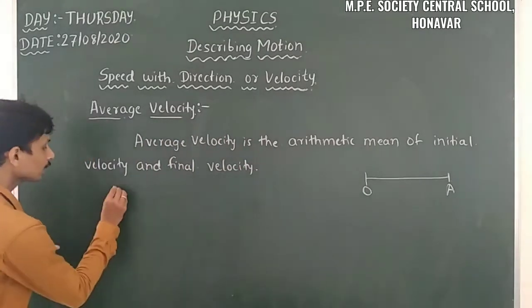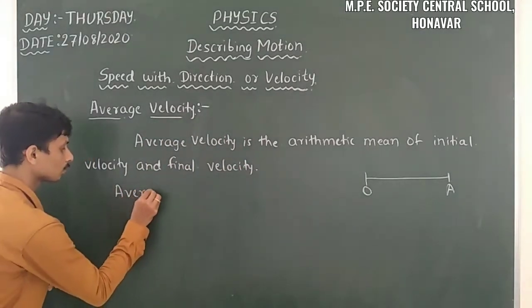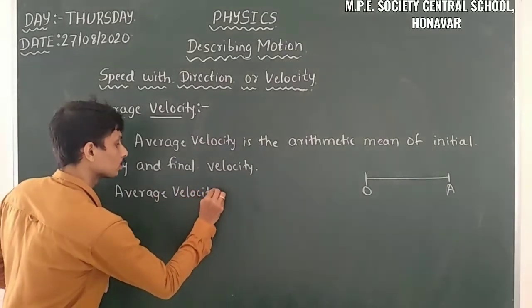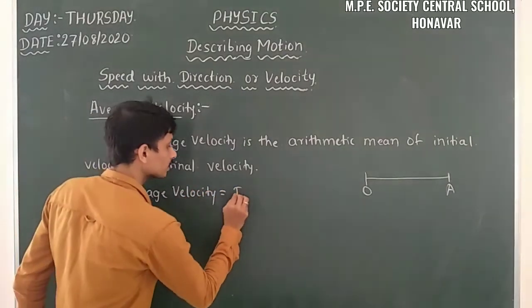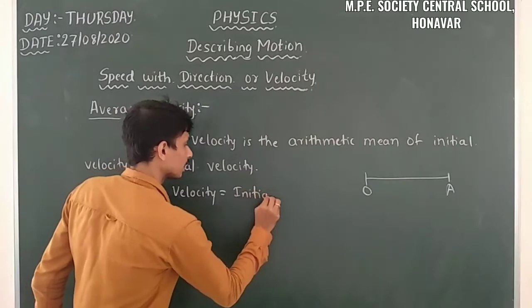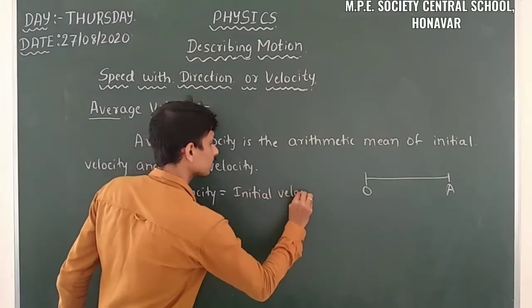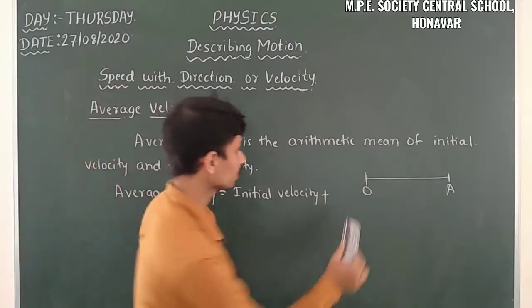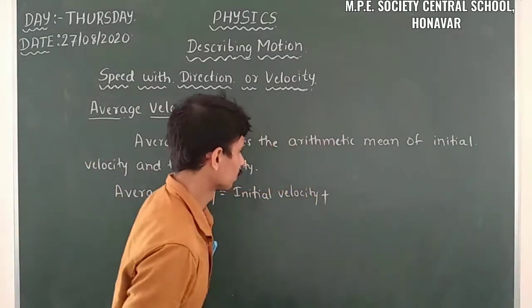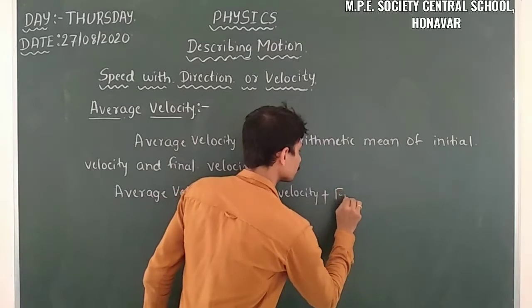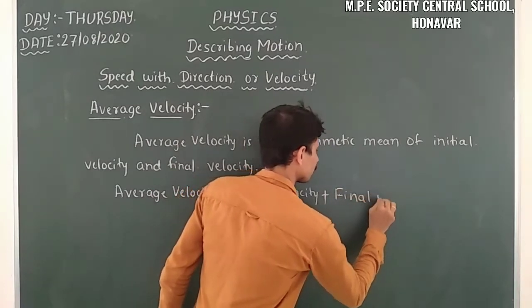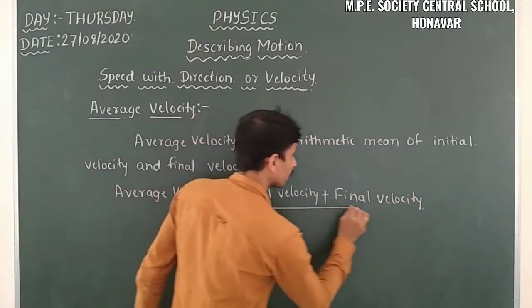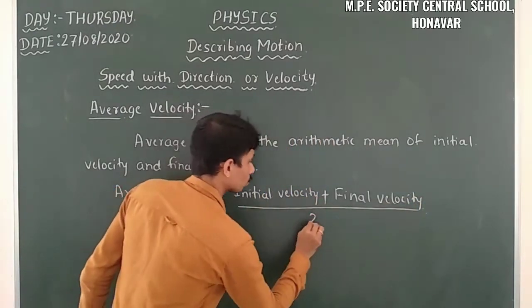That means average velocity is equal to initial velocity plus final velocity divided by 2.